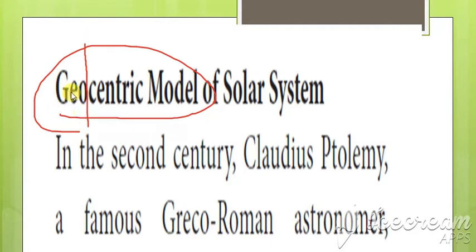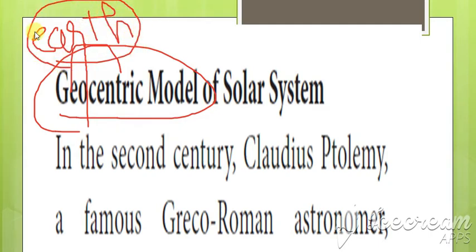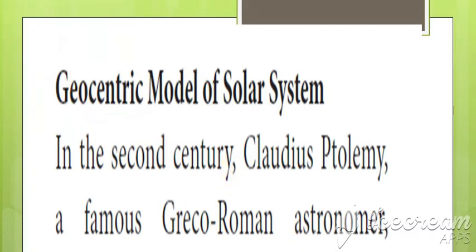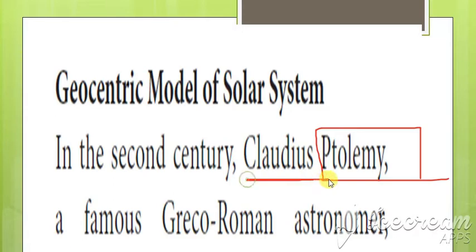What is meant by geocentric? Geo means what? Earth. So first it was said that the Earth is the center, and all the planets, including the Sun and the Moon, were revolving around the Earth. This was the first model, and it was discovered by Ptolemy, whose full name is Claudius Ptolemy, a famous Greco-Roman astronomer.